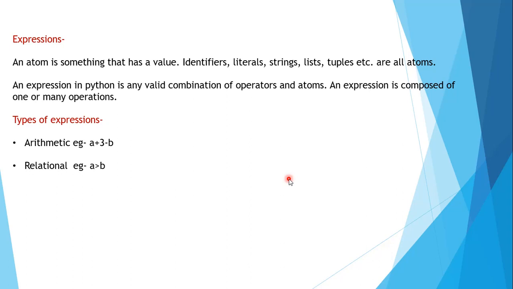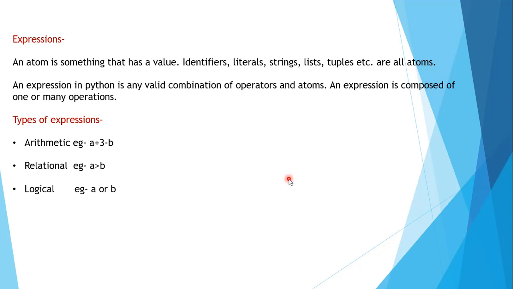Here you have a > b, which is used in a proper sequence to create a relational expression. It can also be like a > b + 2 > 3, which is also a valid combination. Whenever the combination involves comparison operators, that yields a relational expression.